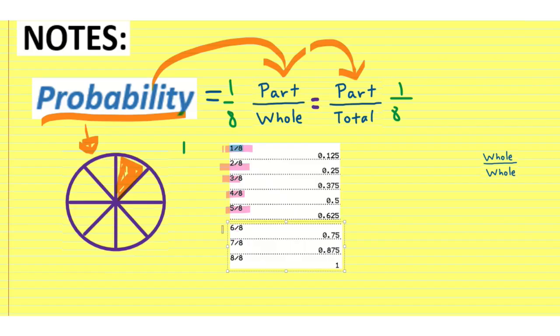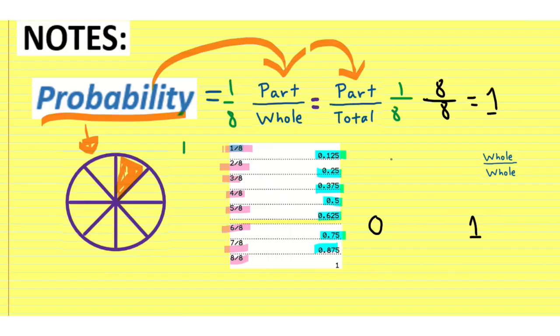These are all fractions, and we can convert all of our fractions to decimals. But all of these numbers occur between 0 and 1. The biggest number that we can have is 8 pieces of pizza out of 8 total pieces, which would be one whole pizza.